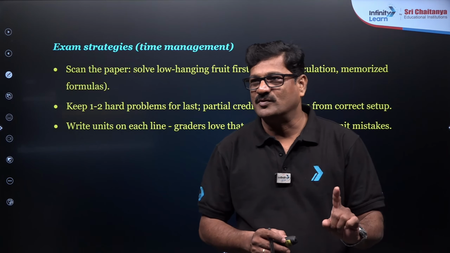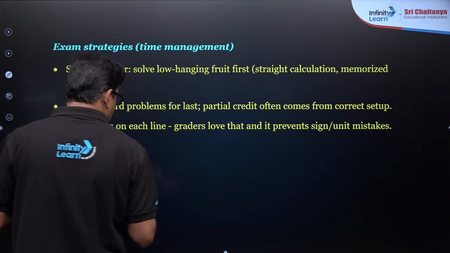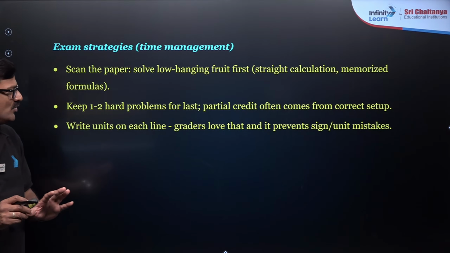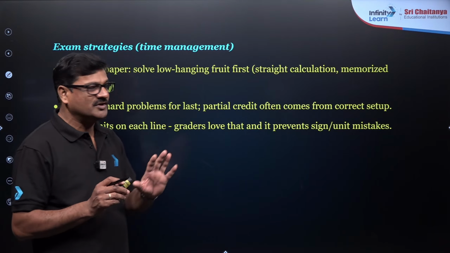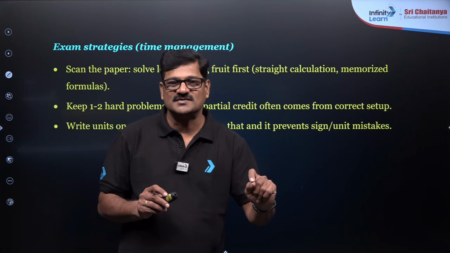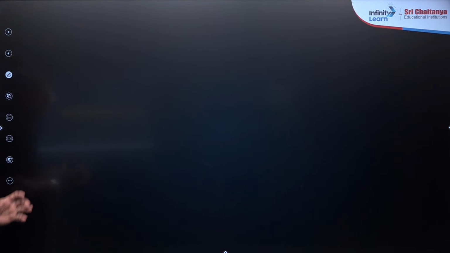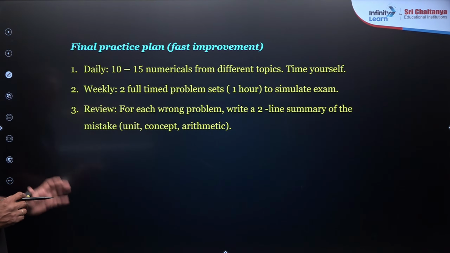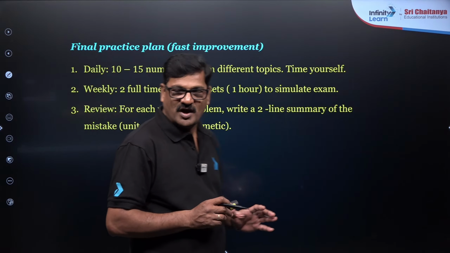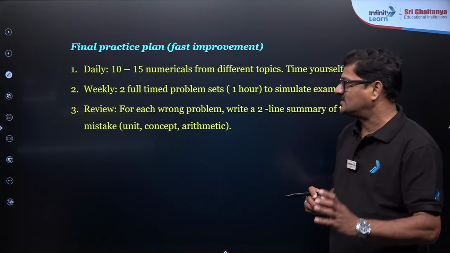Crack chemistry numericals with smart strategies. And write units on each line and grade it, so that it prevents sign and unit mistakes. Always use the conversions, always use the sign, always use the units. And I want to say the final practice plan, first improvement. You have to improve, you have to improvise where you are missing.